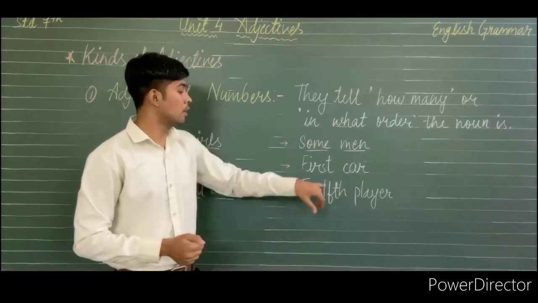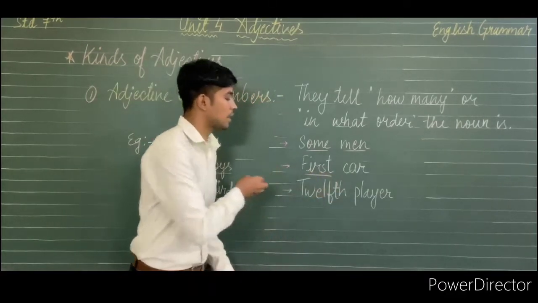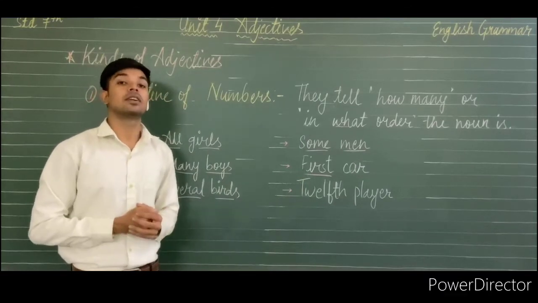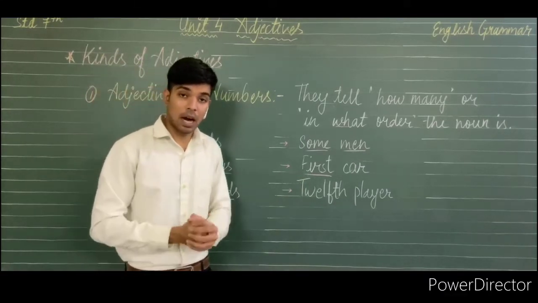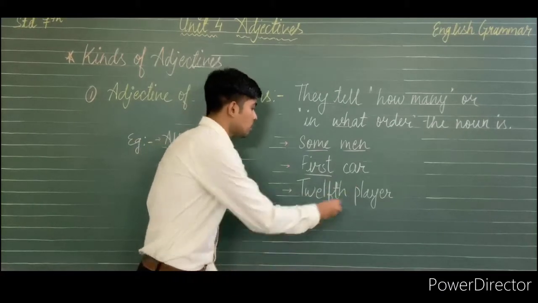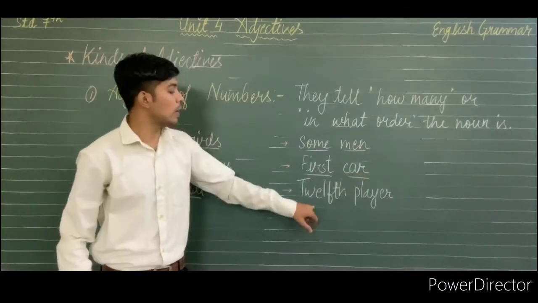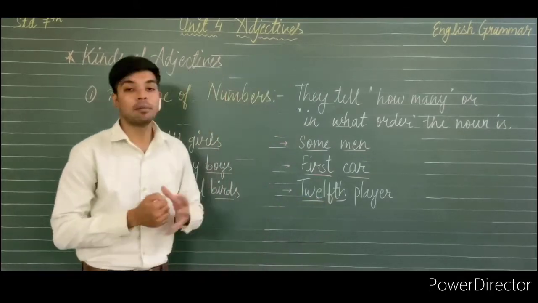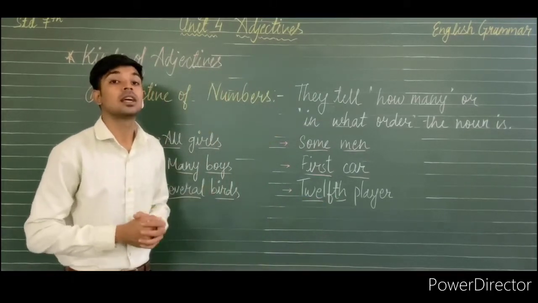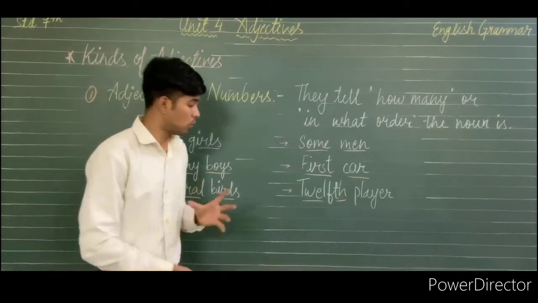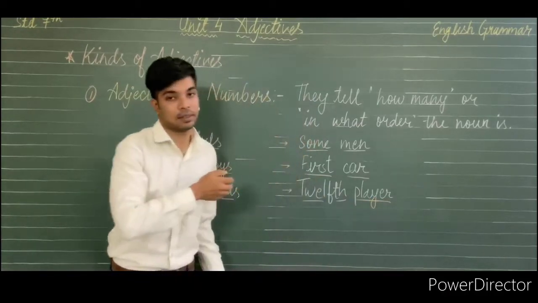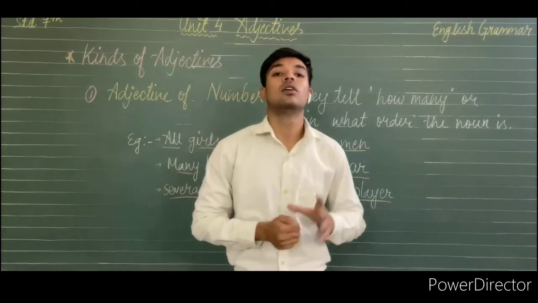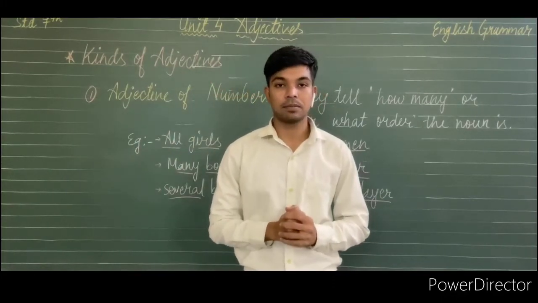So we can say that first is used as an adjective of numbers to describe the noun car. Then 12th player. So 12th is the number, an adjective of numbers, which is used for the noun player.